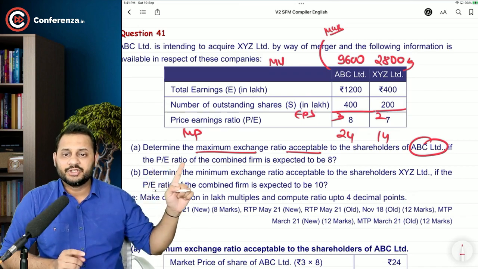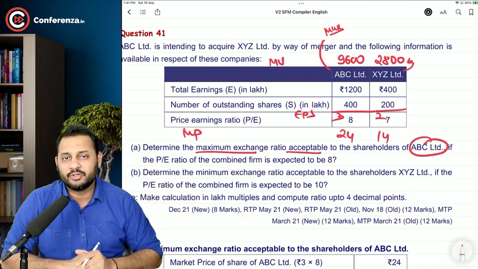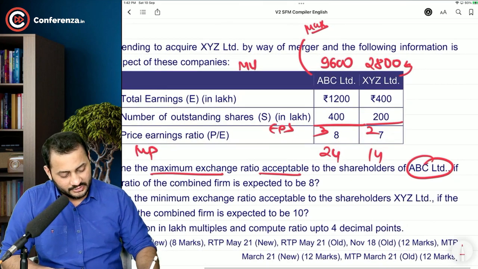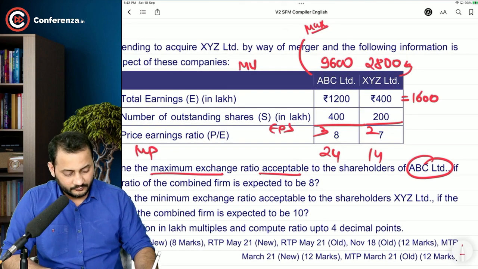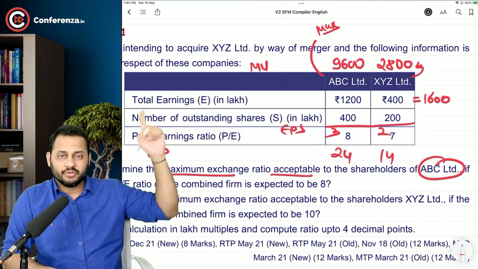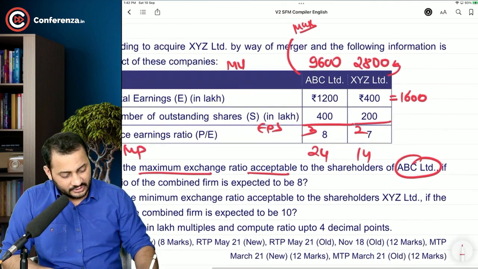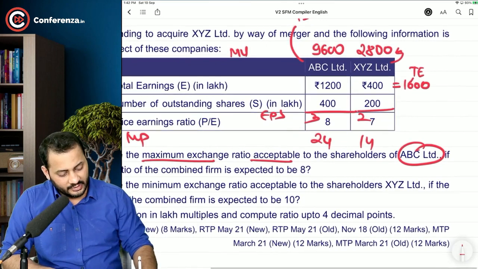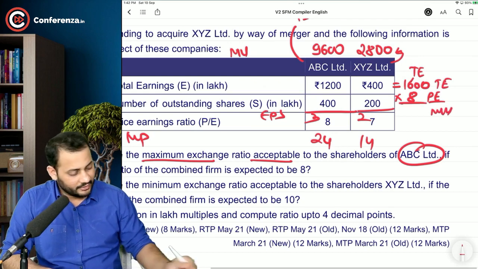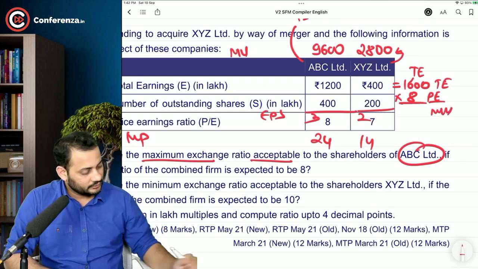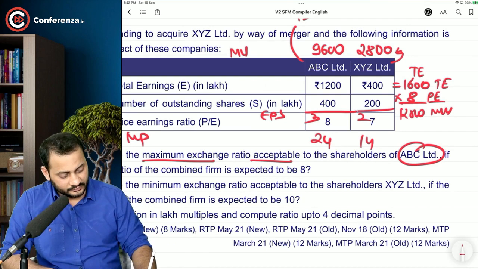If the P/E ratio of the combined firm is expected to be 8. Okay, let's do the total of the earnings. It is 1600 lakhs. Total earnings of both the companies is 1600 lakhs. So this total earning when multiplied by the P/E ratio of 8 will give you the combined market value. That's 12,800.